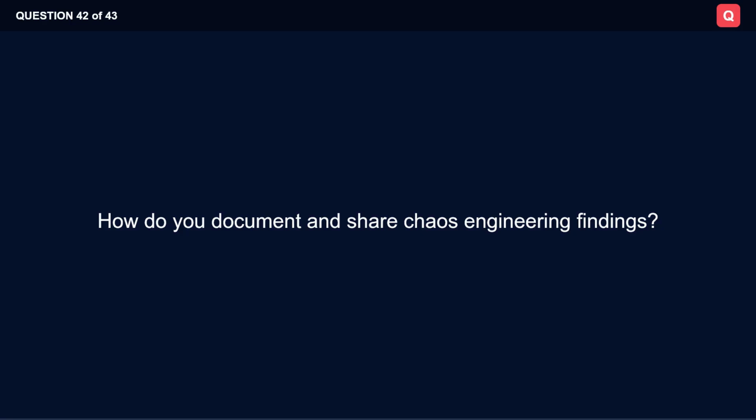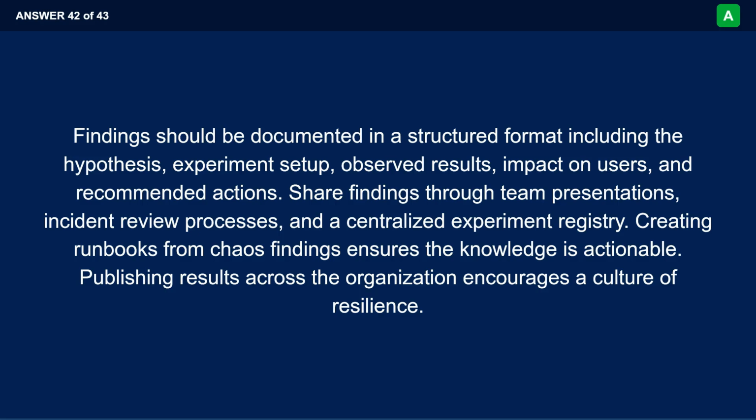How do you document and share chaos engineering findings? Findings should be documented in a structured format including the hypothesis, experiment setup, observed results, impact on users, and recommended actions. Share findings through team presentations, incident review processes, and a centralized experiment registry. Creating runbooks from chaos findings ensures the knowledge is actionable. Publishing results across the organization encourages a culture of resilience.